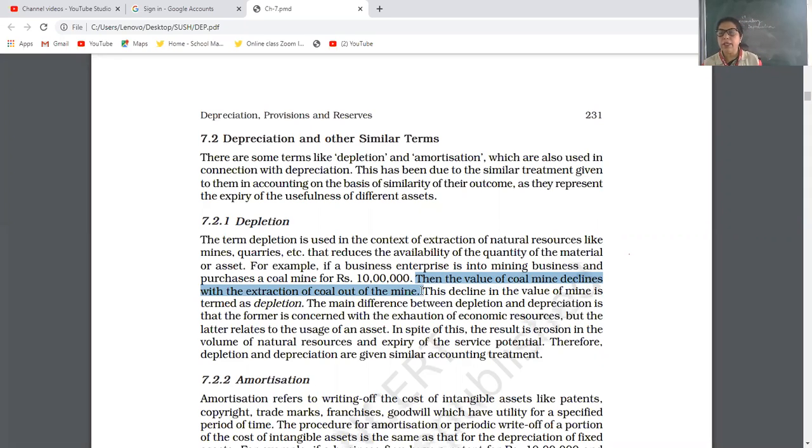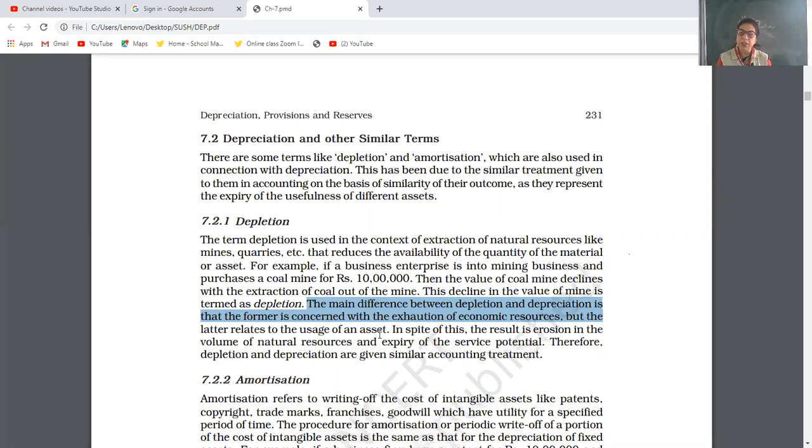The mine's value is not decreasing. The quantity of coal is decreasing. This is termed as depletion. So we can say depletion and depreciation are similar terms, but the reason is different. The main difference between depreciation and depletion is that the former is concerned with the exhaustion of economic resources, but the latter is used as the usage of an asset. This is the basic difference.